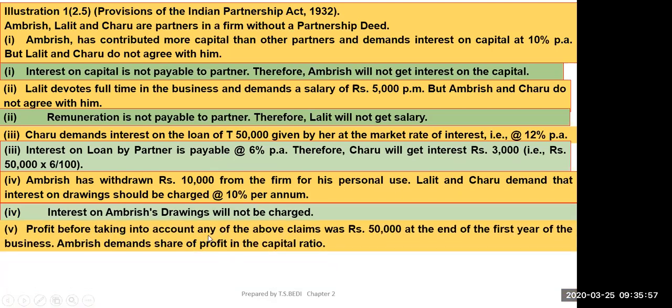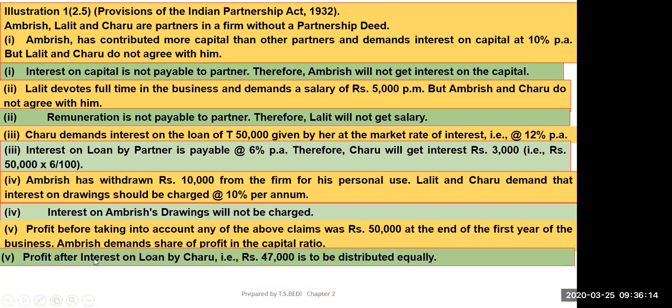Profit before taking into account any of the above claims is 50,000. At the end of the first year of the business, Ambrish demands share of profit in the capital ratio. No, he will not get that. Which ratio will he get? Equal ratio. So profit after interest on loan by Charu is to be distributed equally. Okay? You know how they get 47,000?